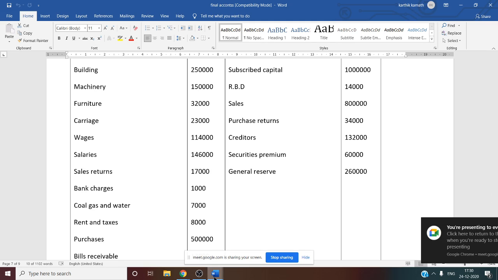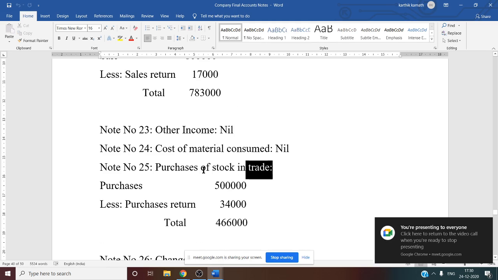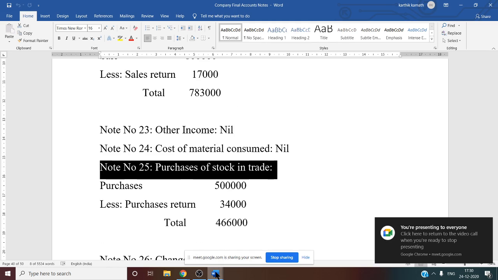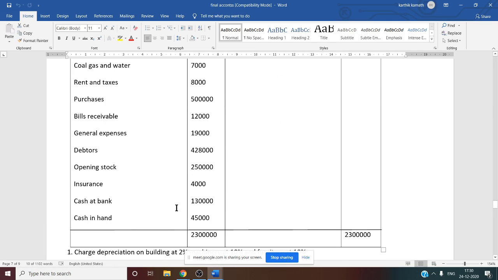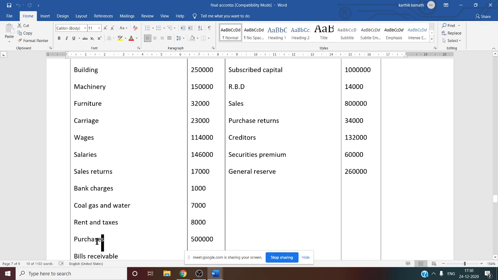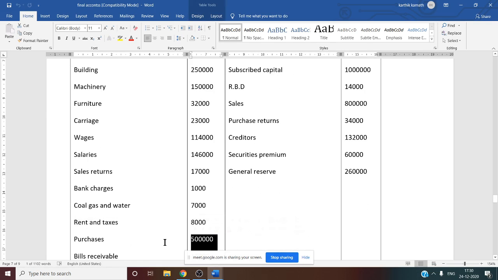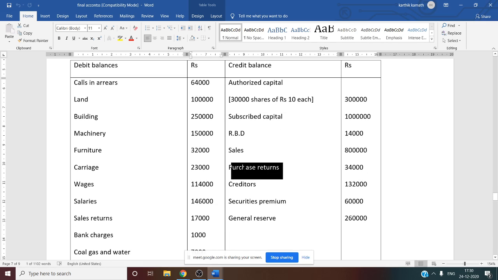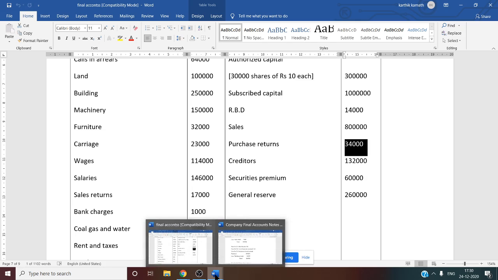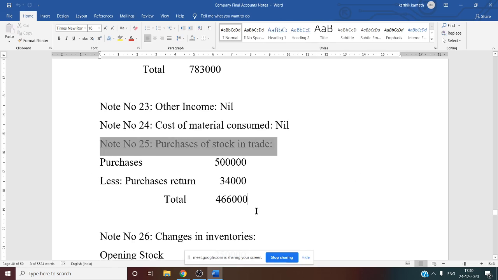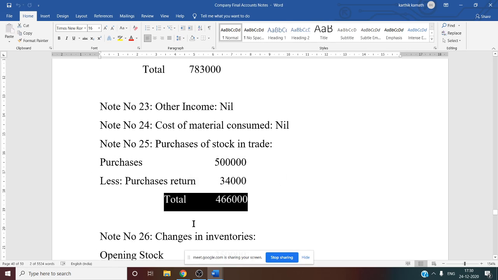And what about note number 25? Purchase of stock in trade. For this we have to see the question. We have already discussed purchases. Purchases has a debit balance, so in the trial balance you have to search for purchases. Purchases are 5 lakh, but there is purchase return in the credit balance, 34,000. From purchases you have to deduct this 34,000 purchase return in order to get net purchases. So our net purchases, the final answer, is 4,66,000. Note number 25 is over now.